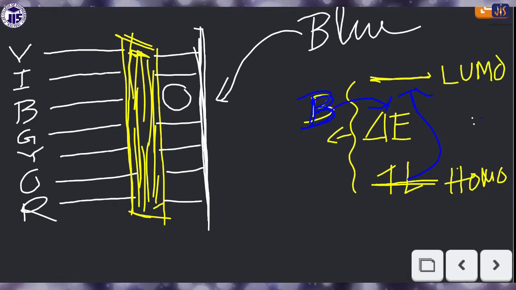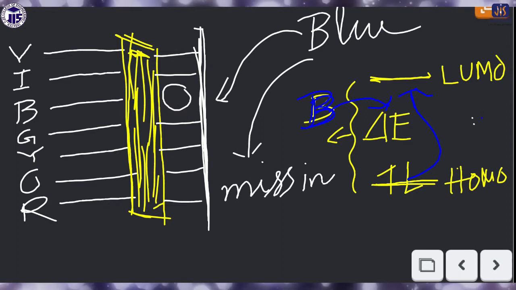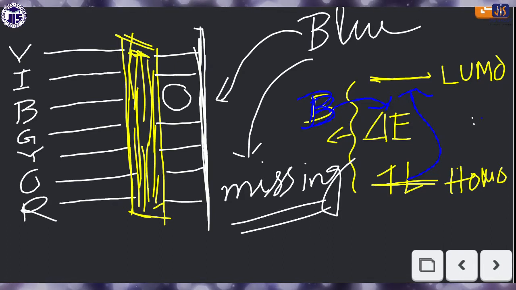From this information we can understand what sample we have: the energy gap between the HOMO and LUMO is matching exactly the energy associated with the blue light. This information helps identify which types of groups or compounds are responsible for this absorption. So this is the beautiful side of UV-visible spectroscopy for the identification of compounds.